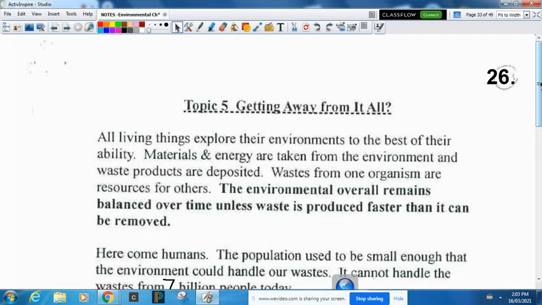The environment overall remains balanced over time, unless, of course, waste is produced faster than it can be removed. We have this perfect cycle that's been going on, right? We urinate, we poop, we give off carbon dioxide. That goes to the plant. It takes all that, it grows, it makes sugar. We eat the plant, and that cycle's been going on for pretty much all of life.